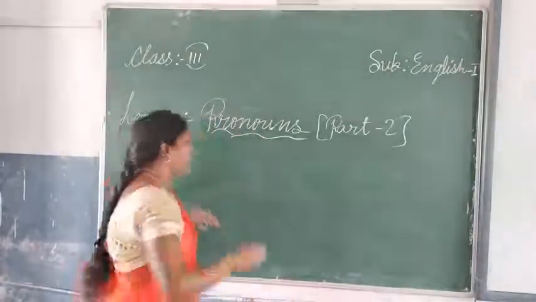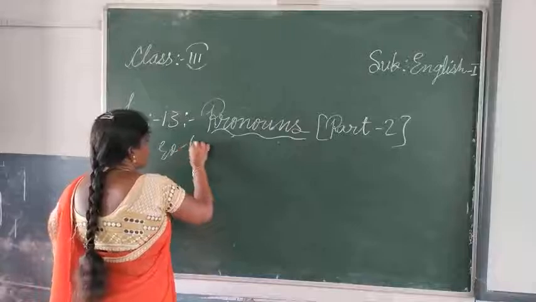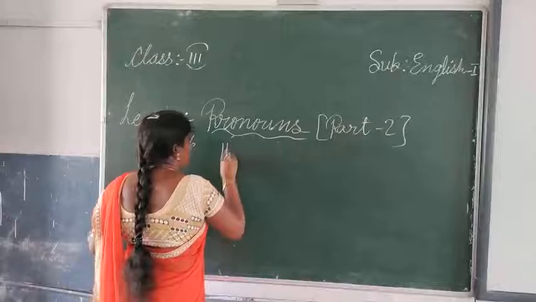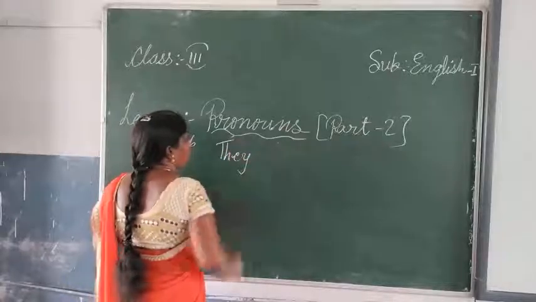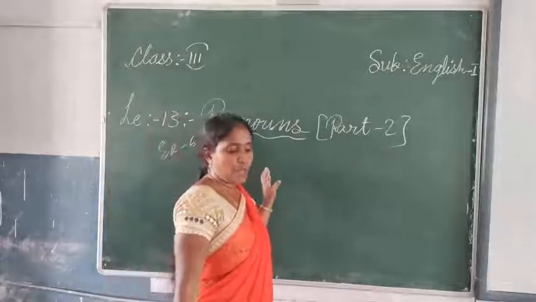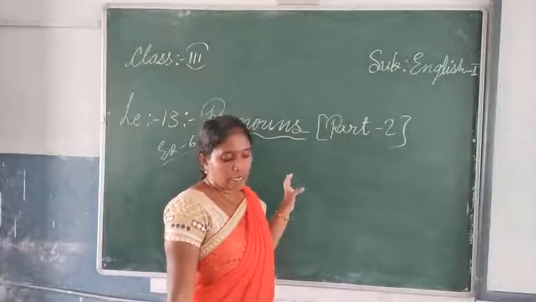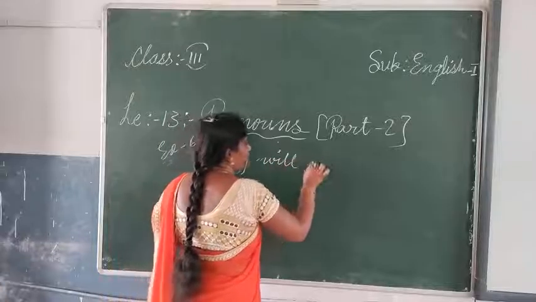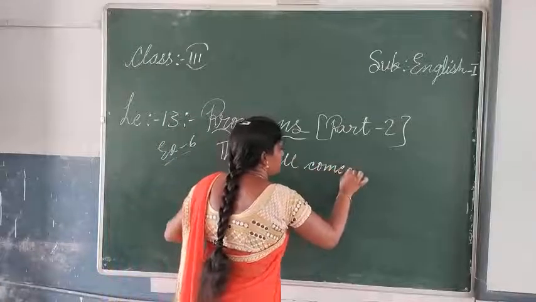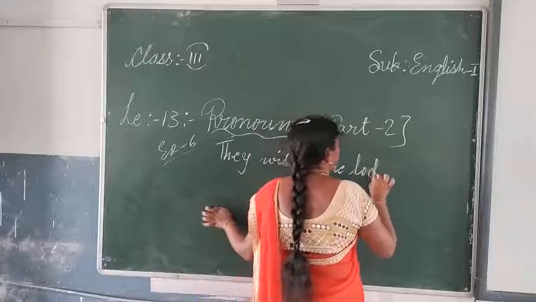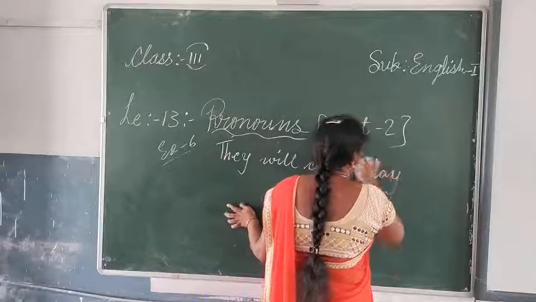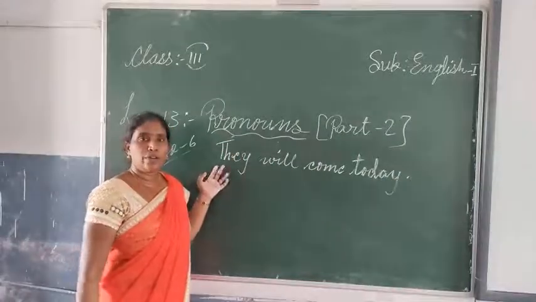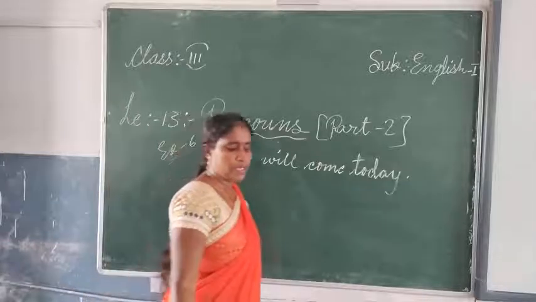Next one, exercise number 6. What are they telling? You have to start each sentence with the pronoun they. For example, when will they come? What do you have to start with? They will come today. So this is the thing. Like this you have to use it. You have to start with the pronoun they, and like that you have to complete all those sentences.